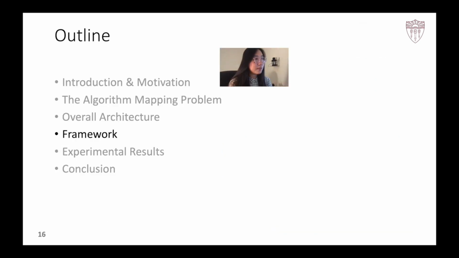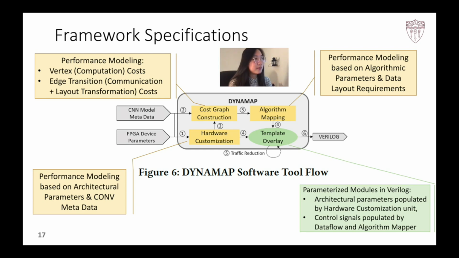Now we show the DYNAMAP framework execution flow. DYNAMAP uses a hardware overlay template which is parameterized with the systolic array dimensions, sequence of optimal data flows, and sequence of control signals encoded by specific algorithm mapping that defines the behavior of various auxiliary modules such as data layout transformation, linear transformation, and pad accumulate.